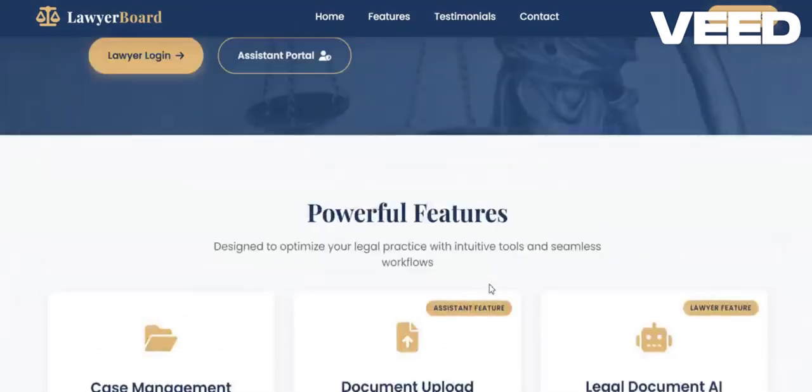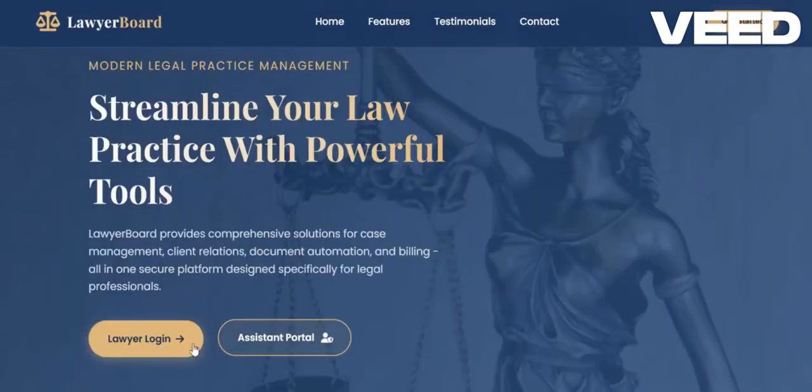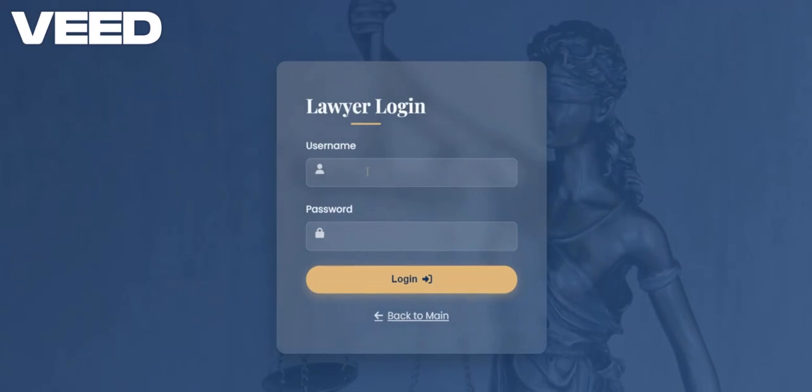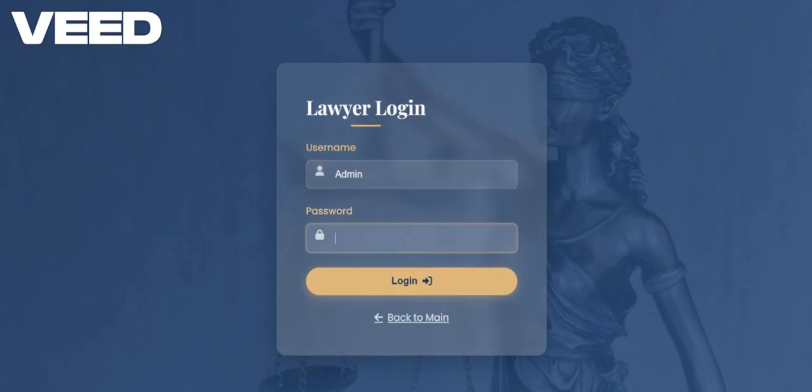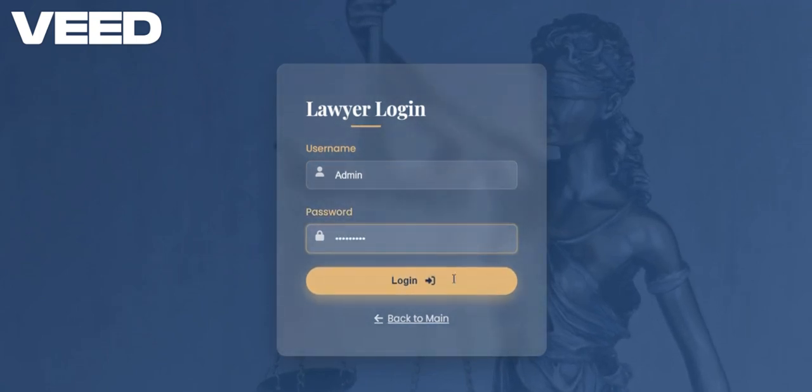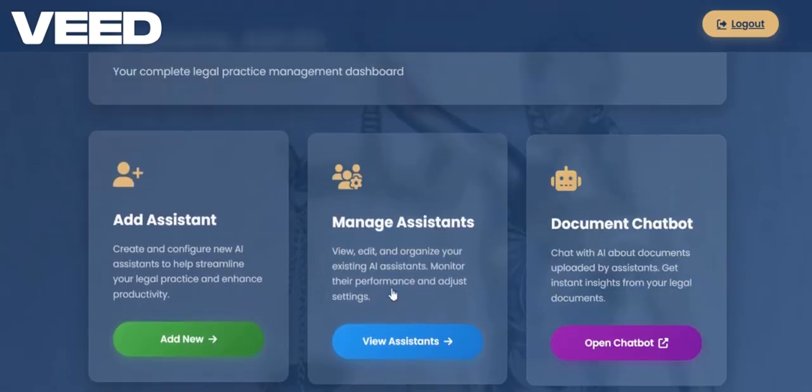Welcome to the future of legal assistance. Introducing the Lawyer Assistant Platform, a cutting-edge solution powered by Python, large language models, and a user-friendly Flask front-end. Your intelligent, personalized legal companion.